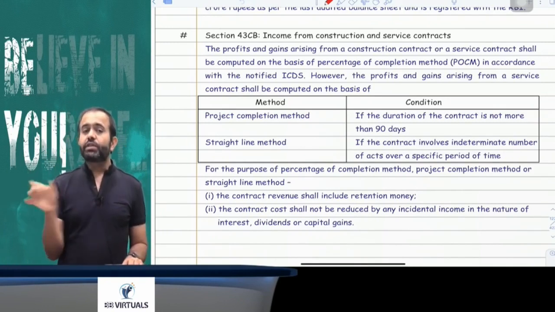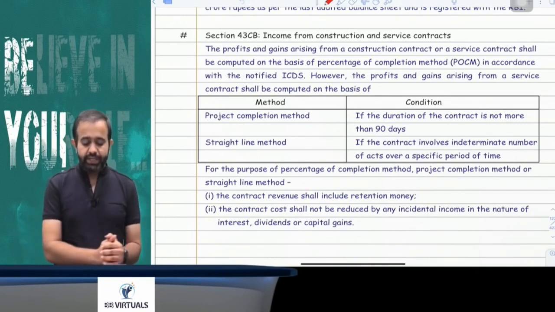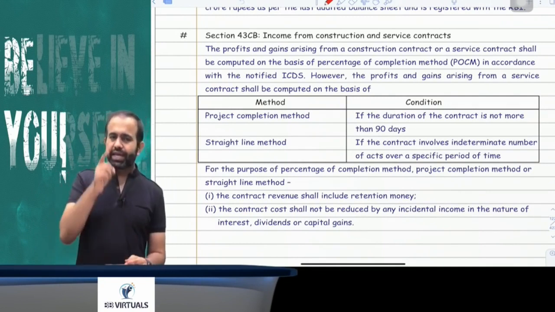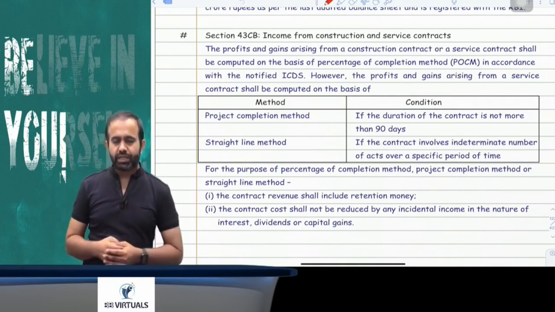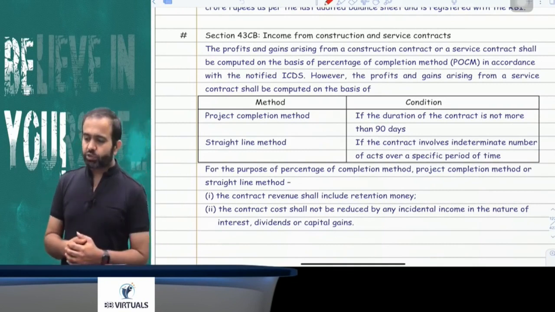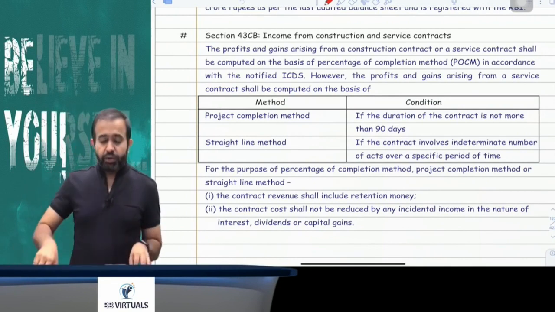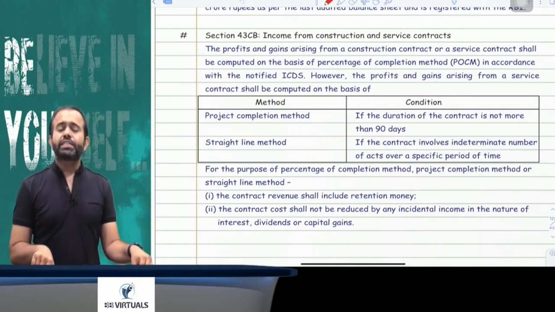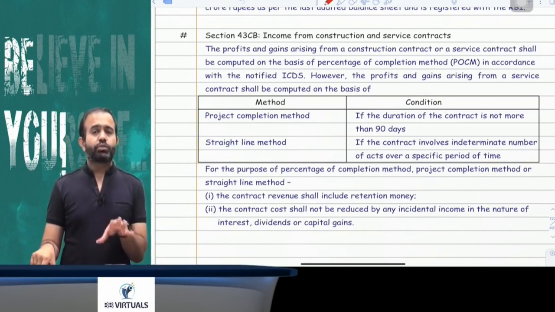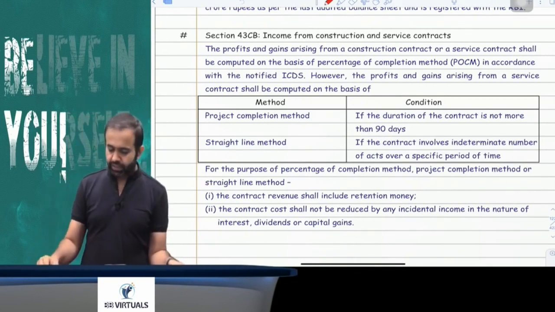First, if your service contract is not more than 90 days, meaning the service contract duration is not more than 90 days, then your revenue has to be recognized on the basis of the project completion method, or I can say the total completion method. Next, if any service contract involves an indeterminate number of acts over a specific period of time, then revenue has to be recognized on a straight line basis, or in simple words, on a time basis you have to recognize the revenue.